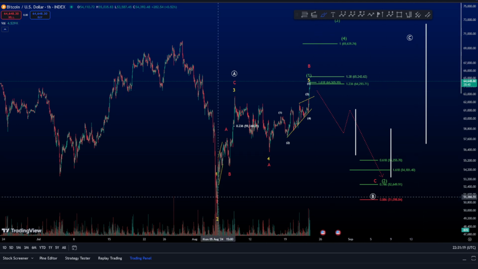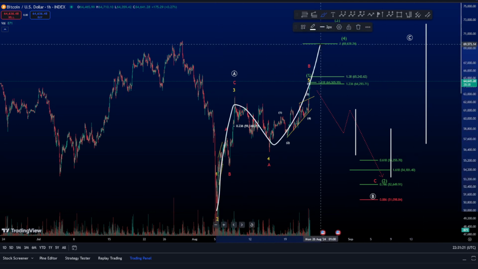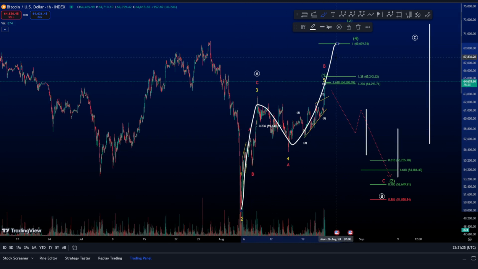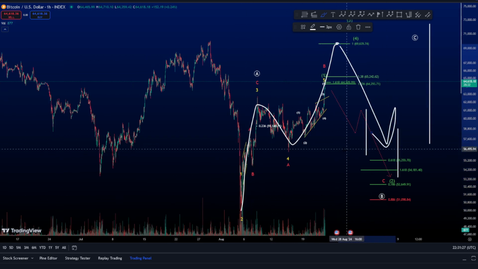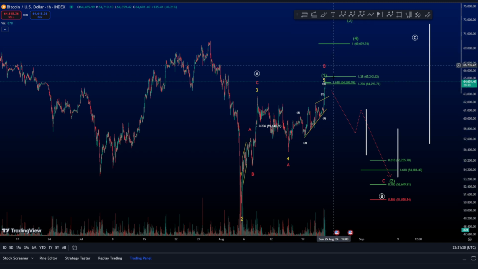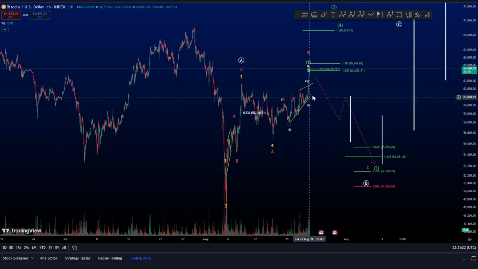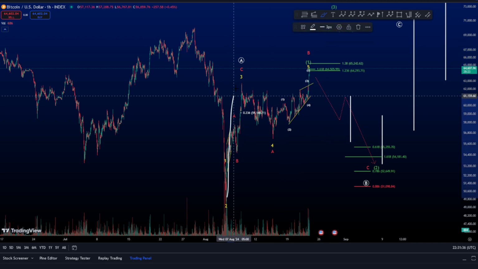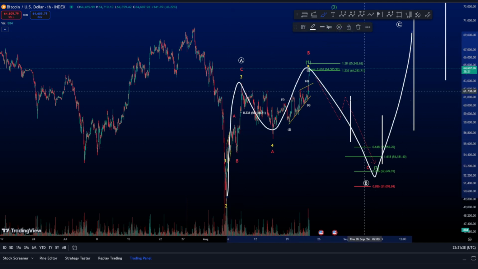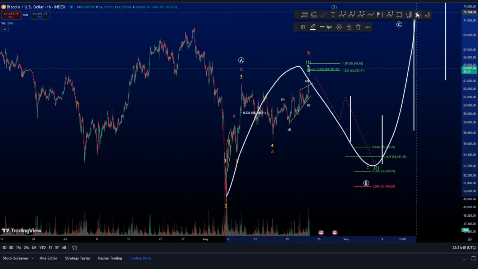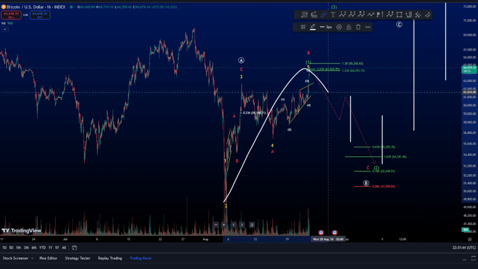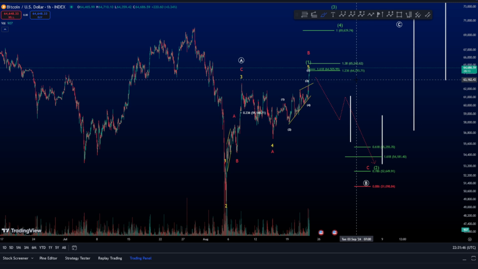Now, if we reach this one, 69,000, that means we are corrective, and that means we're going down again. So as you can see, 2 bearish scenarios, zigzag, another zigzag, like that, or let's make it simple like that, and one bullish scenario, 1, 2, 3, 4, 5.